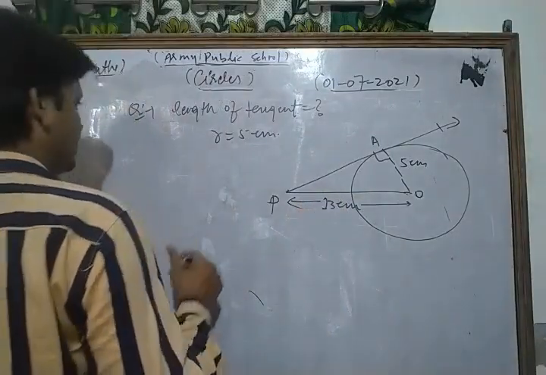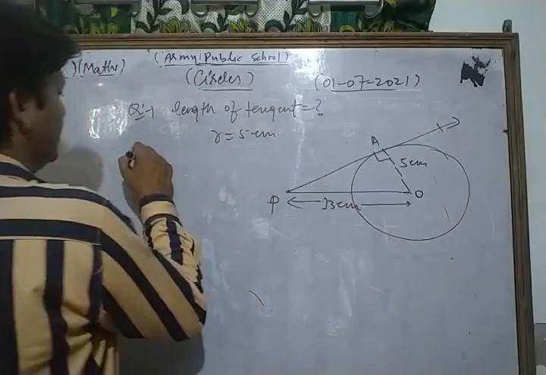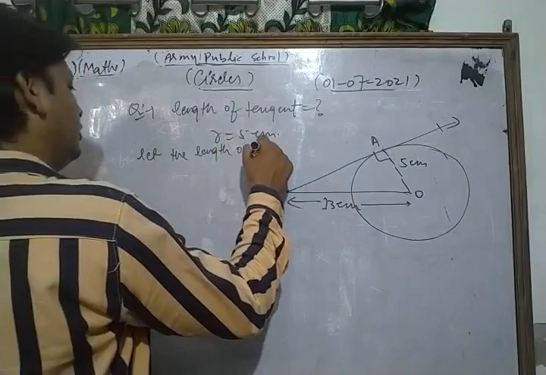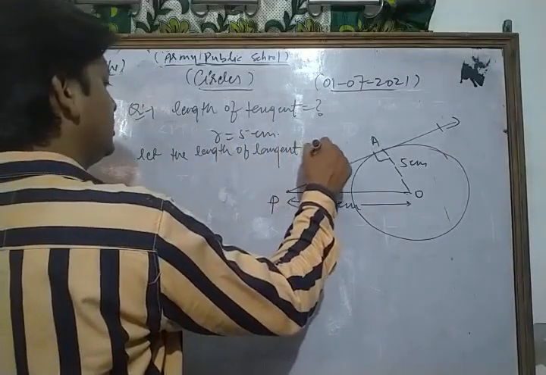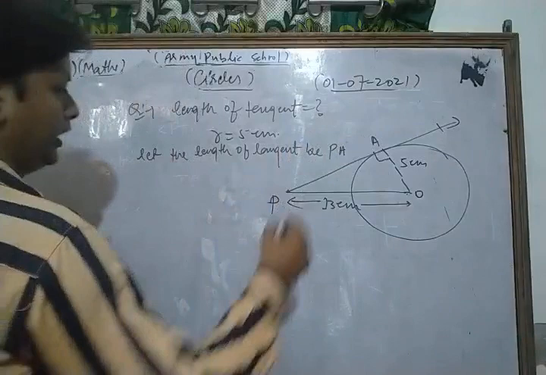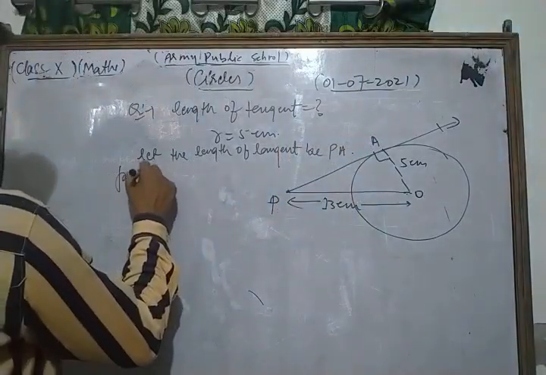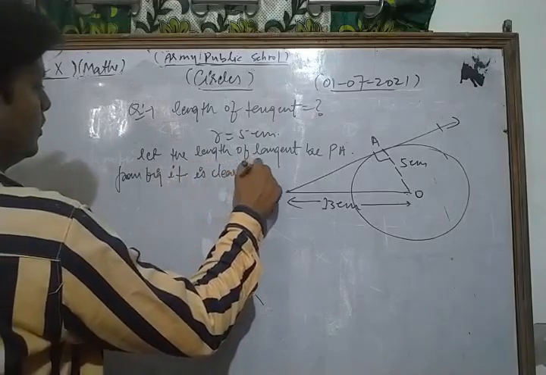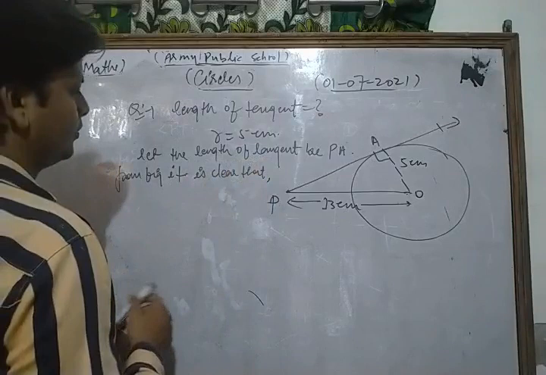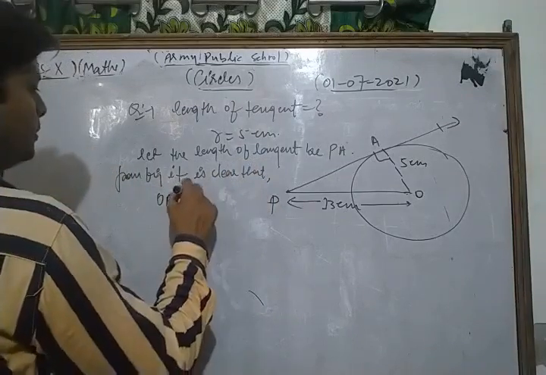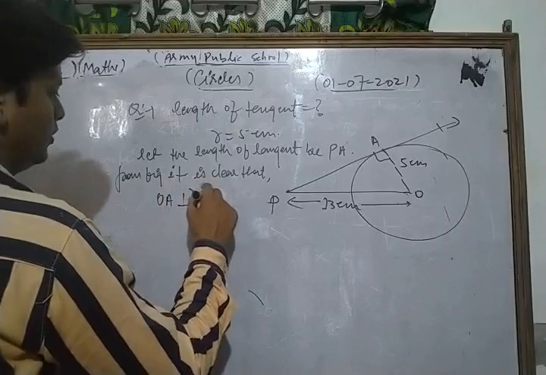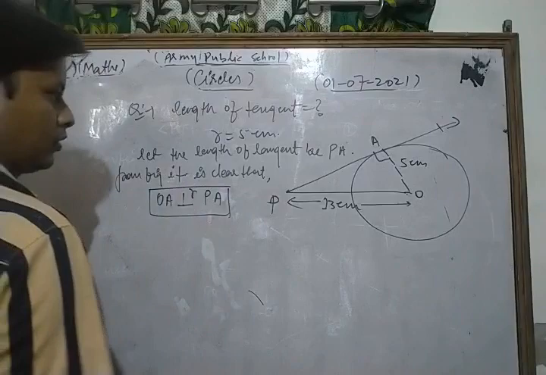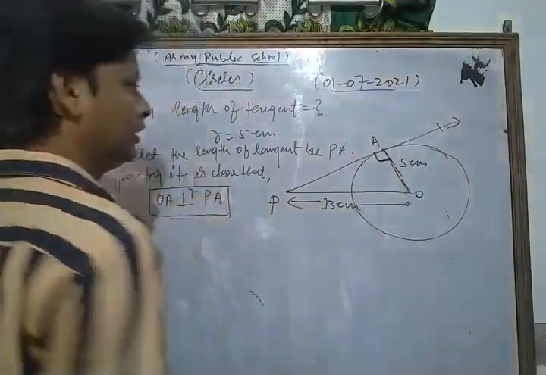We find the length of the tangent, and let the length of the tangent be PA. From the figure it is clear that OA is perpendicular to PA. That line is always perpendicular to the tangent.